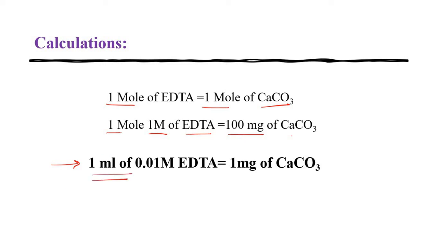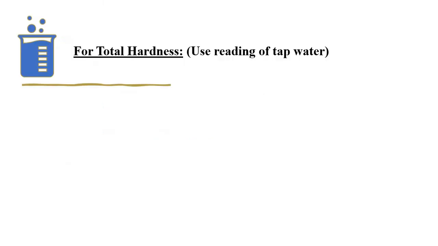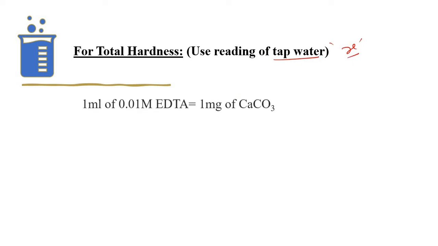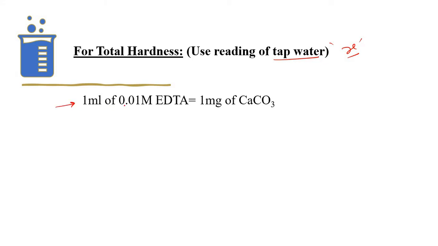Now with the help of this equation, we'll calculate the hardness. For total hardness, we have to use the readings of tap water. We have already calculated the value of X. Now we have to put this value in this calculation. Our standard equation is that 1 ml of 0.01 molar EDTA consumes 1 milligram of calcium carbonate.